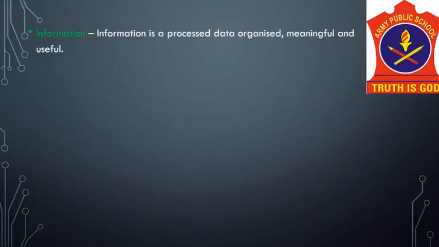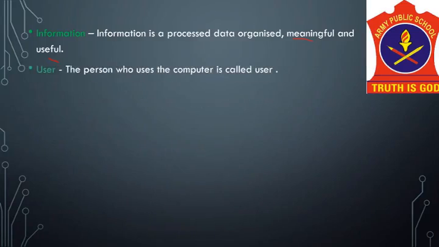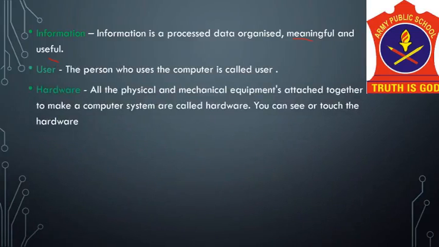Now the next term is information. Information is processed data, organized. It is organized, it is meaningful and it is useful. And this is helpful to the user in making decisions. And the actions or decisions of the user are based on this information. Now, who is a user? Any person who uses the computer is called the user.